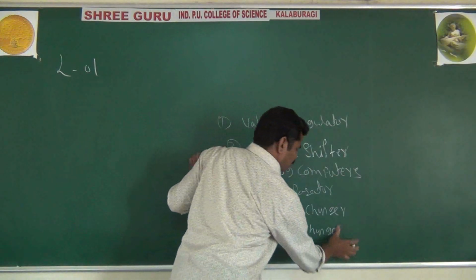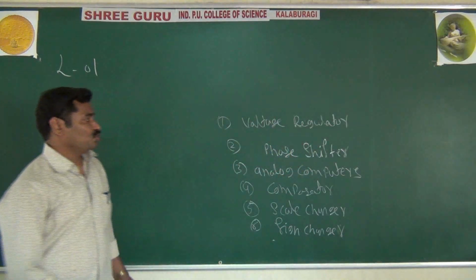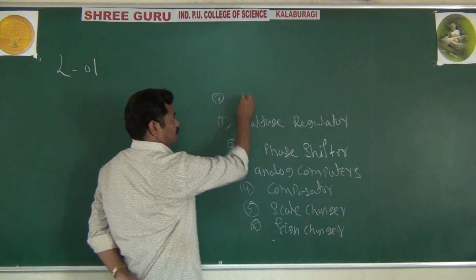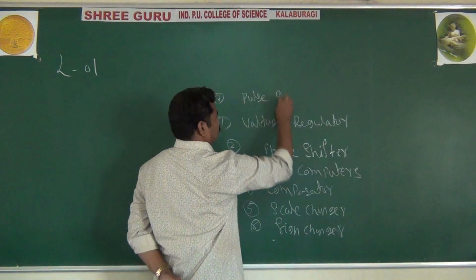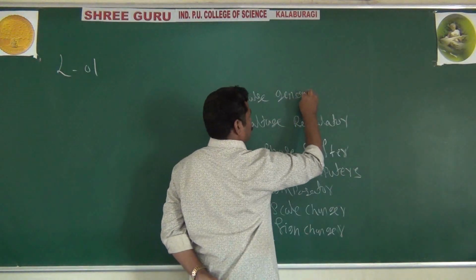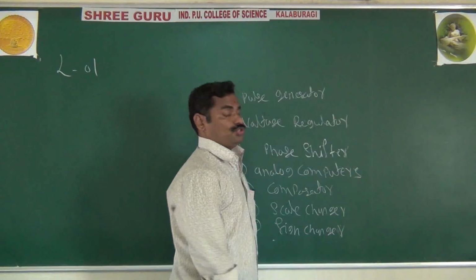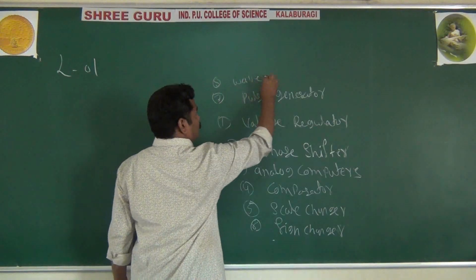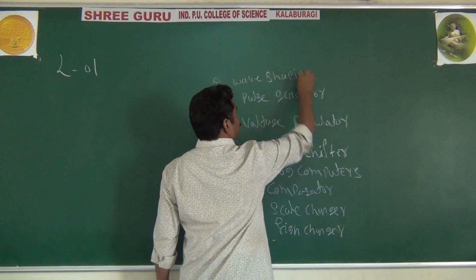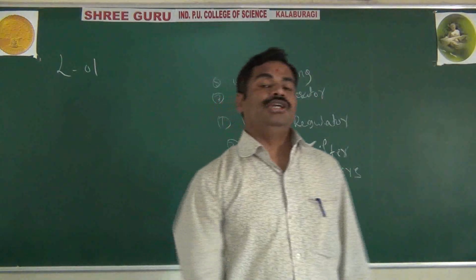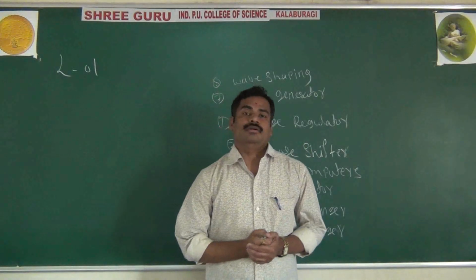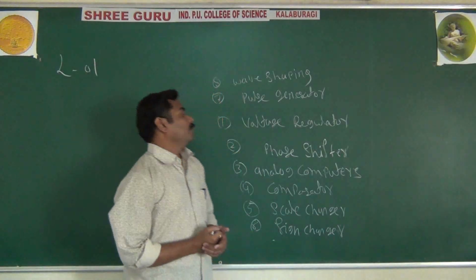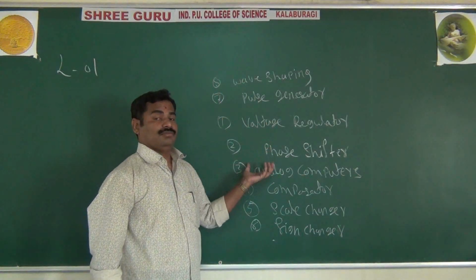And there are so many applications. It is also used as a pulse generator, or in wave shaping. As we know, by using an op-amp, we can generate triangular waves and square waves. These are applications of an operational amplifier.